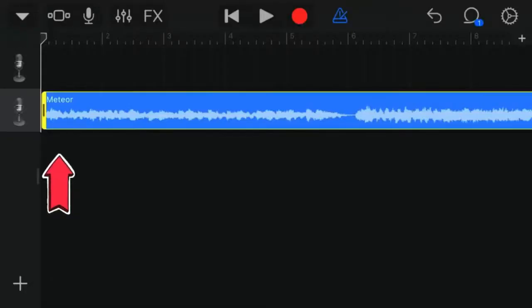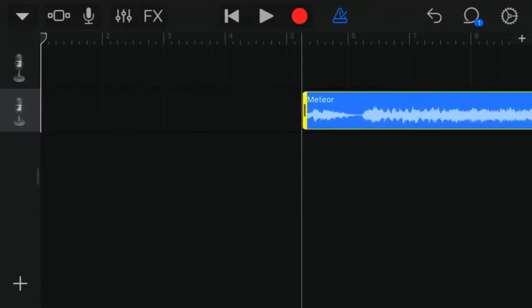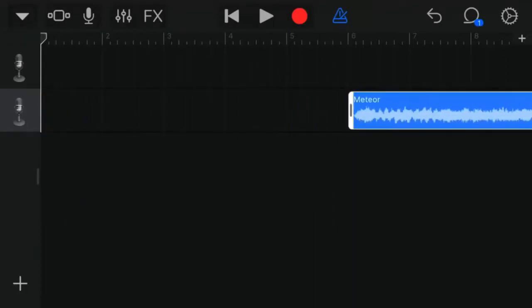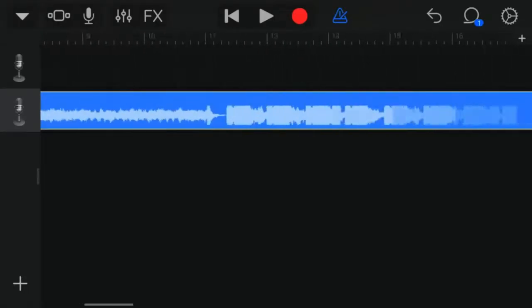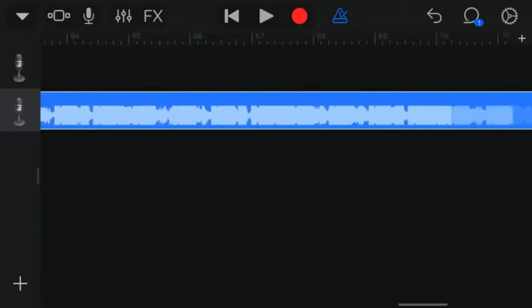Step 6. Change the length of the song by moving the edges of the beginning and end of the track. Please note that the duration of the ringtone should be 30 seconds. For the most accurate ringtone creation, zoom in on the track by stretching it with 2 fingers.